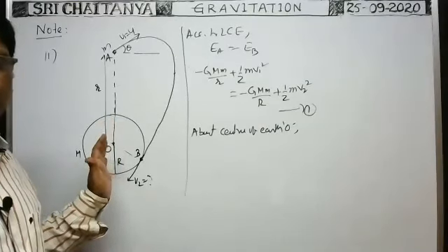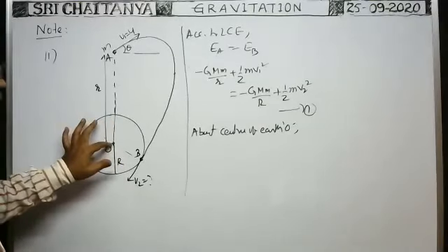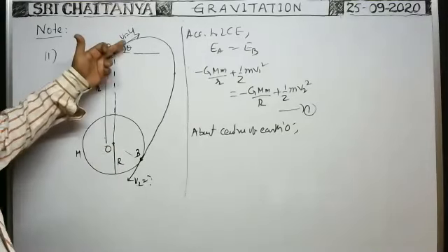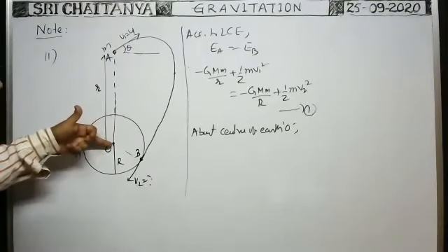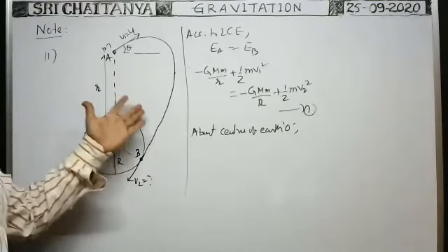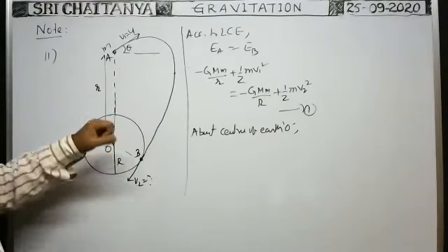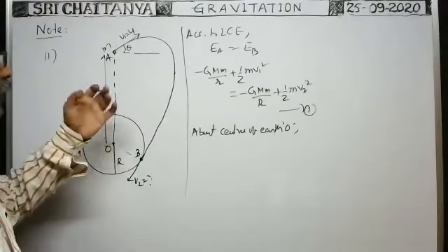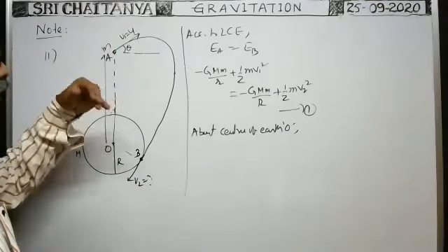Always the gravitational force acts on the particle passing through the center of the earth only. That's why no torque acts due to gravitational force. Whenever no torque acts, angular momentum of the particle is conserved.